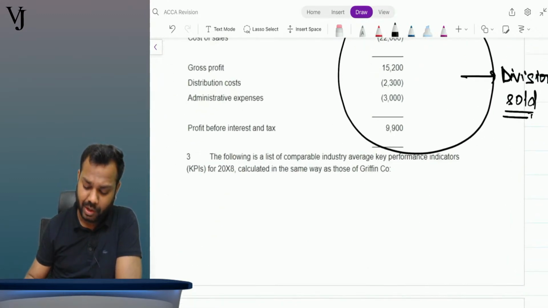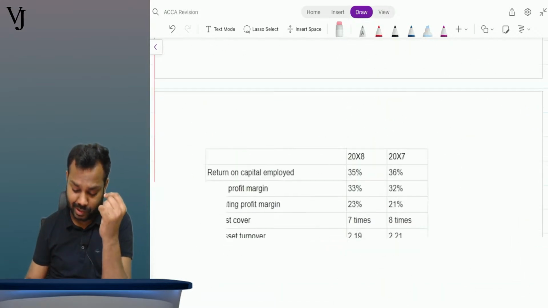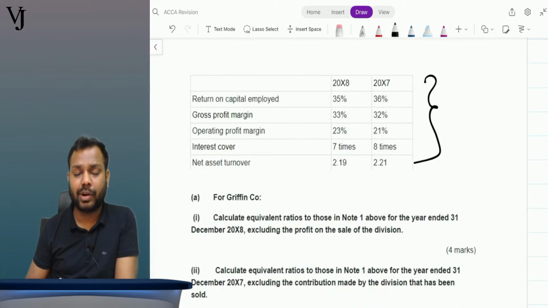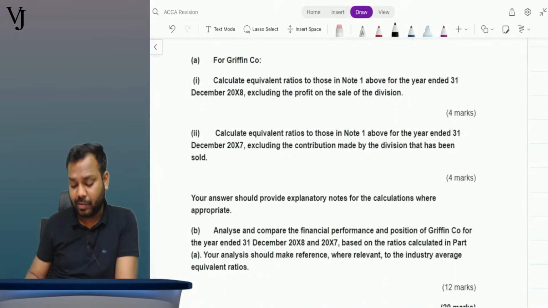Now, the following is the list of the comparative industry averages. The question is giving you the industry averages. What are the industry ratios for the previous year and for the current year? What is the industry ratio? Now, what is being asked?